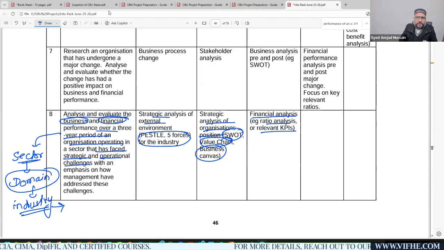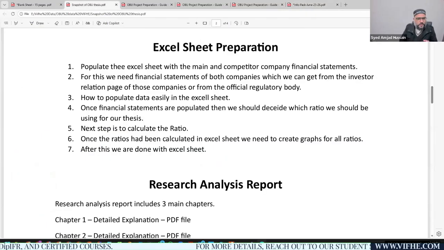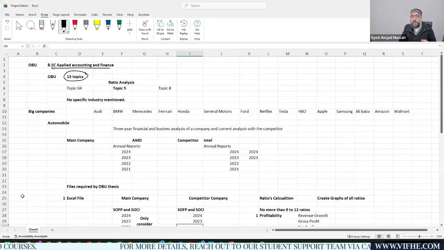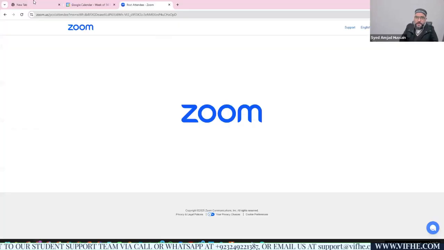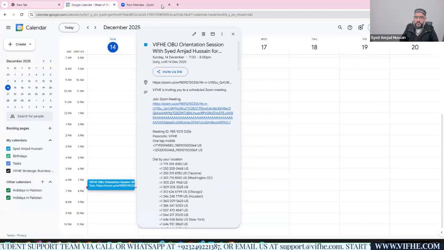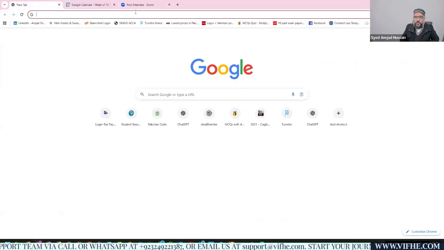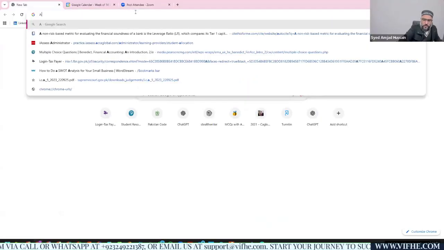Okay, so this was the very first thing that we have looked into. Now, just to give you an idea how our project works, I have explained before. If you have interest in any other specific topic, you can go to the ACCA website, or look into the OBU Info Pack.